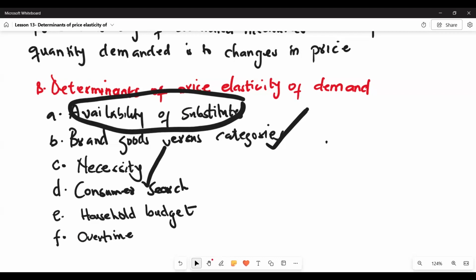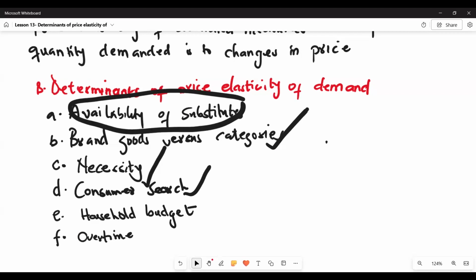So when the price of those goods increases, even though you might decrease the quantity demanded, you will not decrease it drastically because you still need those goods to survive. So when a good is a necessity, the demand becomes less elastic, or inelastic, because we cannot do without the consumption of those goods. We will have to buy them anyway when their price increases.